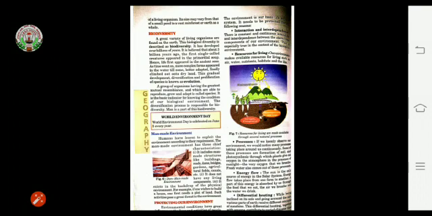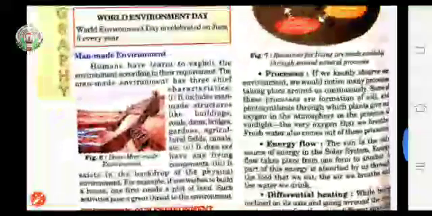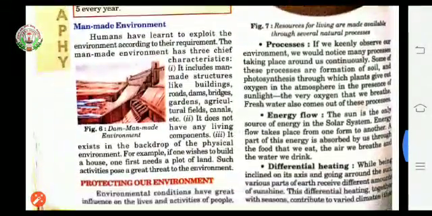In previous class, we have studied about protecting our environments. Two points we have discussed. First was interaction and interdependence. Second was resources for living. Today I am going to explain from third points onwards.